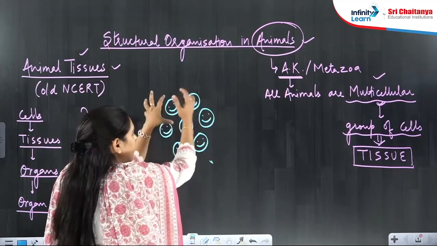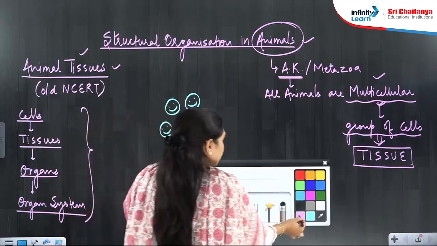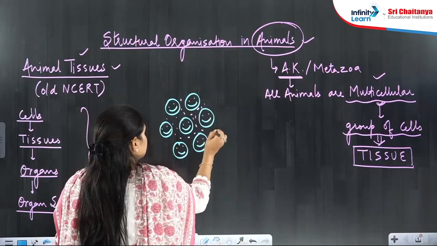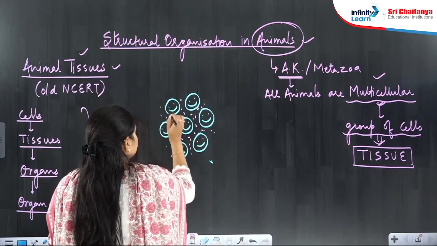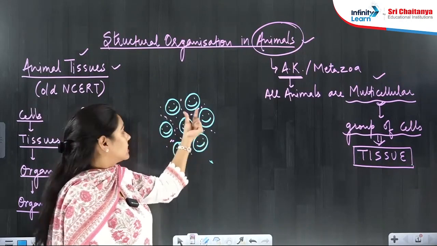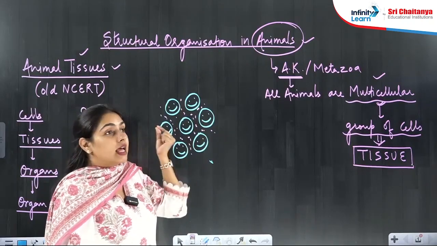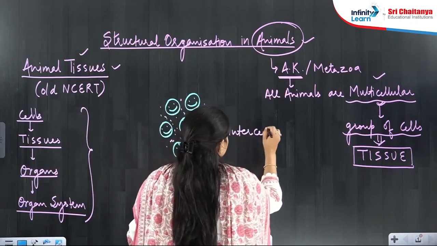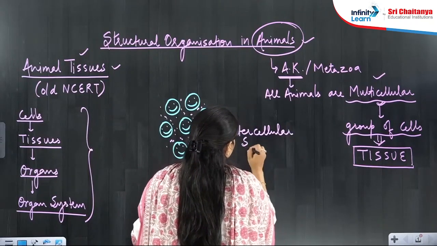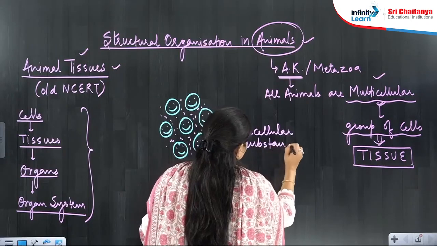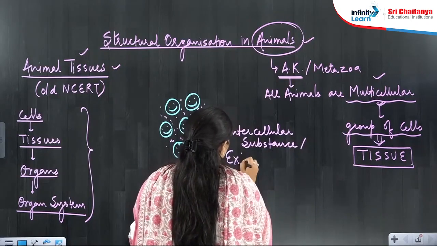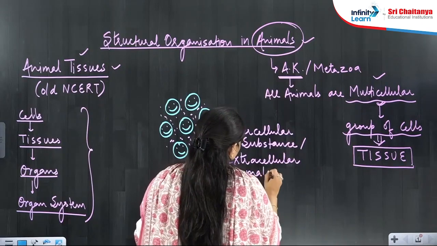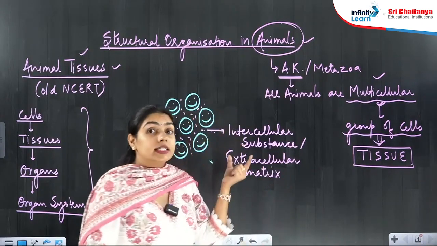But now, how are they connected, how are they making the group? In between these cells, there is a space. Can you see the space in between these cells? And in this space, some substance is present. We can call this substance intercellular substance, or we can call it extracellular matrix. Extracellular matrix, beta.